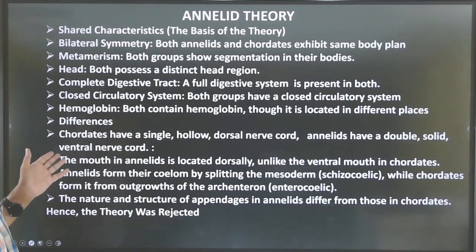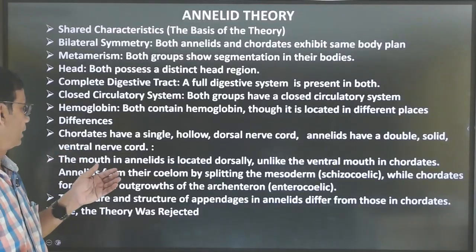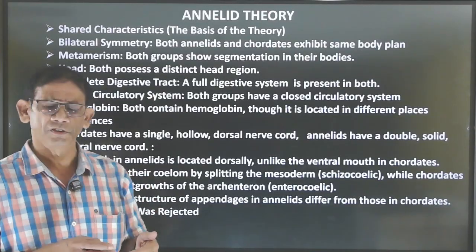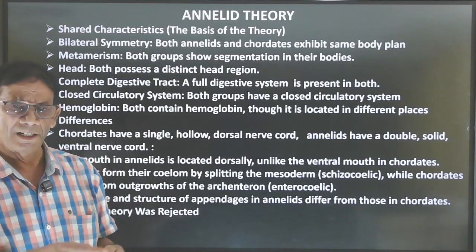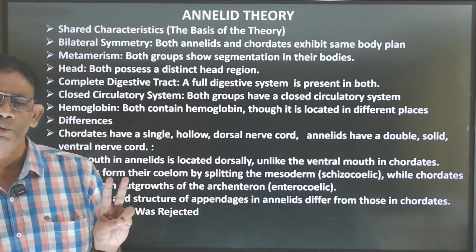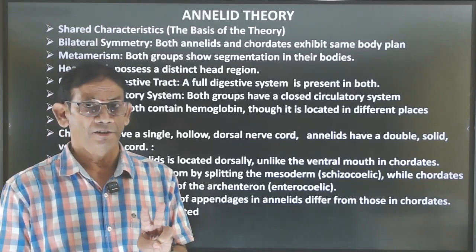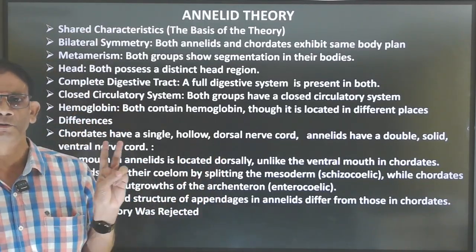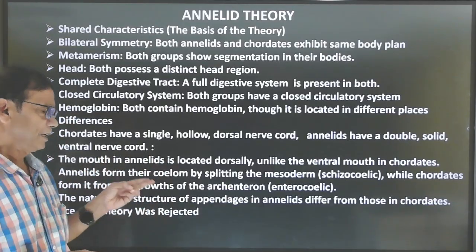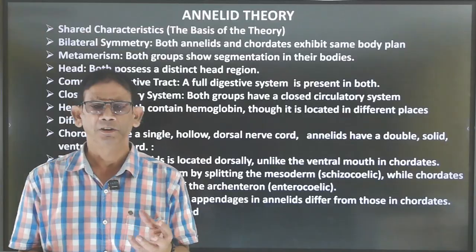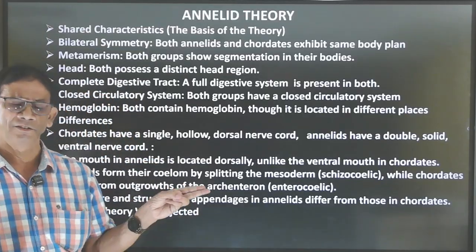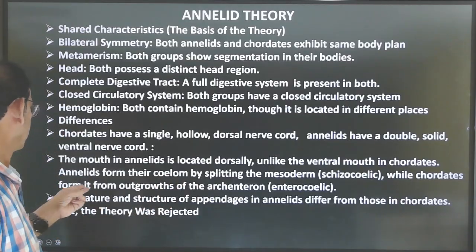Differences are there. In Chordata, there is a single hollow dorsal nerve cord, but in Annelida there are two ventral and solid nerve cords. Here it is hollow, here it is solid, and there is single, there is double. And in Annelida the mouth is dorsal, but in Chordata the mouth is ventral.